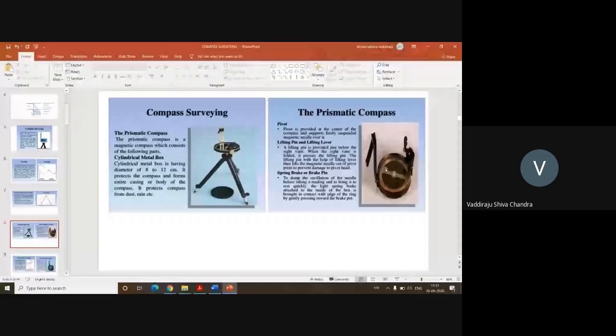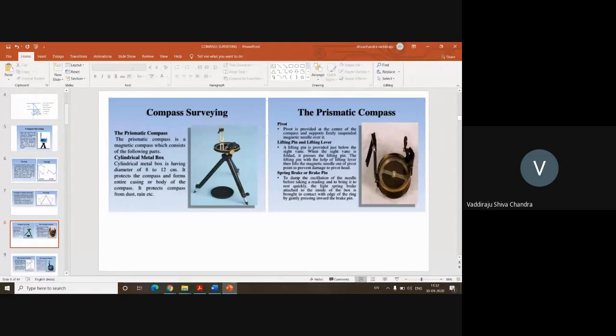Each 1 degree will again be divided into 3 parts. That is 20 minutes, 40 minutes, and the 60th minute will by default be the 2nd degree. Again 2 degrees 20 minutes, 2 degrees 40 minutes. By default the 3rd division will be the 3 minutes. So like that we will have 0 to 360 degrees.